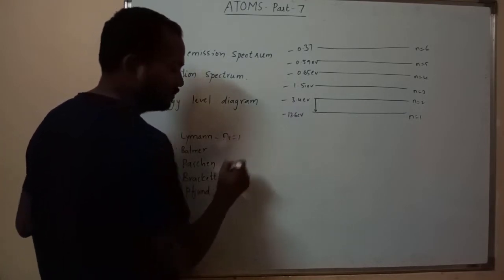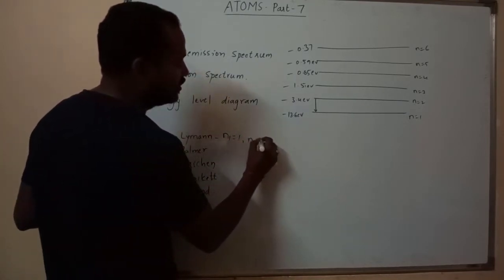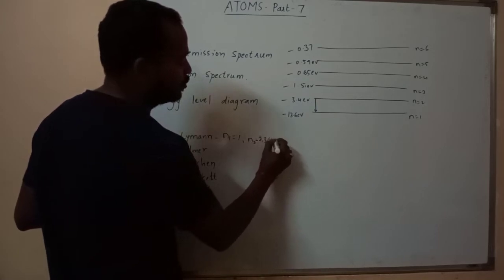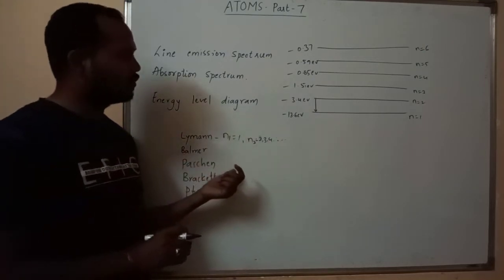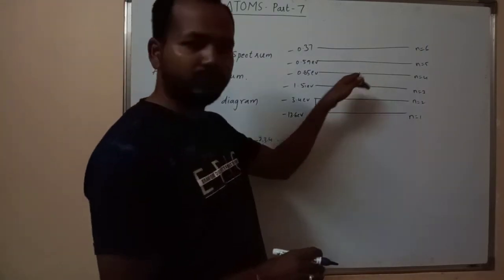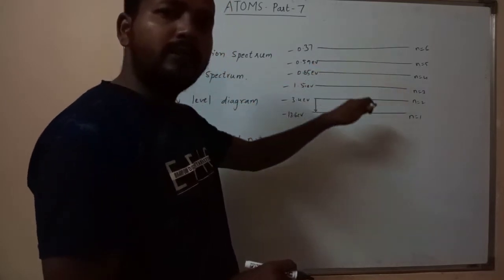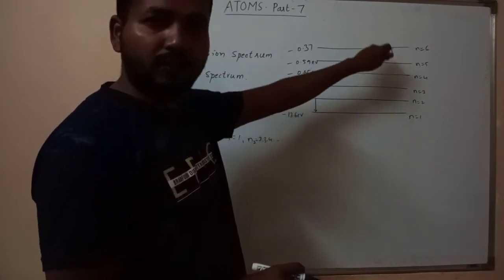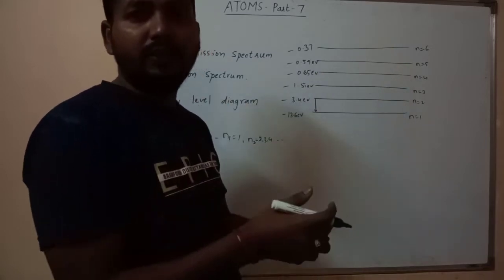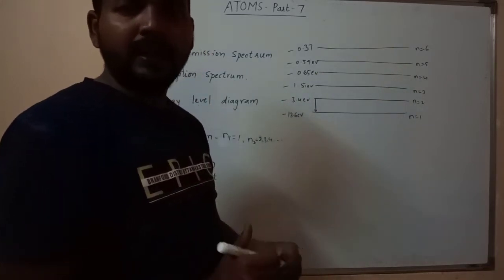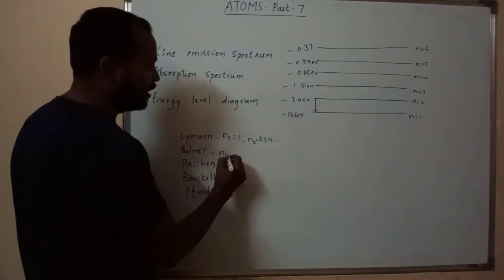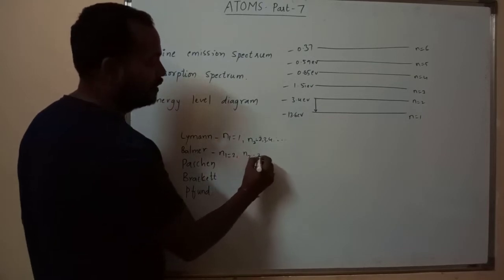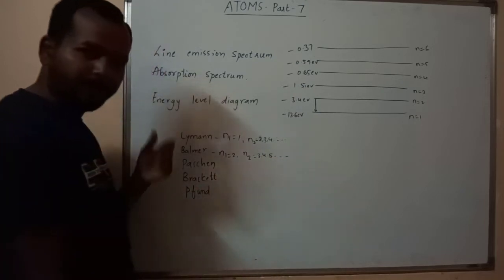For the Lyman series, n1 is fixed, and n2 may be second, third, fourth and so on. Similarly, the Balmer series: the electron jumps from the third orbit to the second orbit, fourth to second, fifth to second, sixth to second. Any higher energy orbit to the second orbit is called the Balmer series. For the Balmer series, n1 is 2 and n2 may be 3, 4, 5 and so on up to infinity.